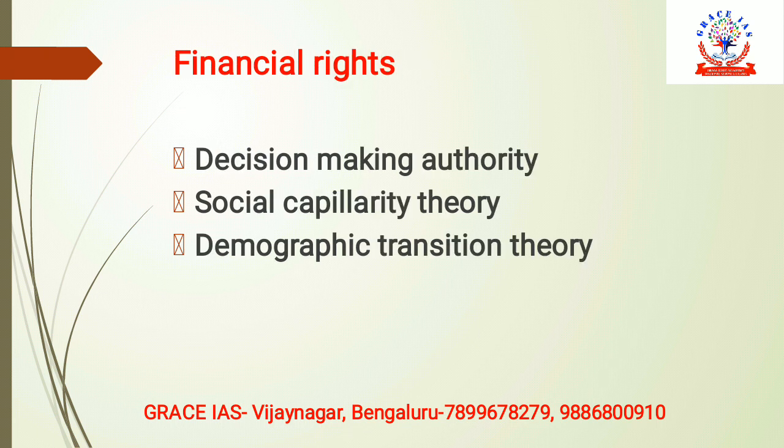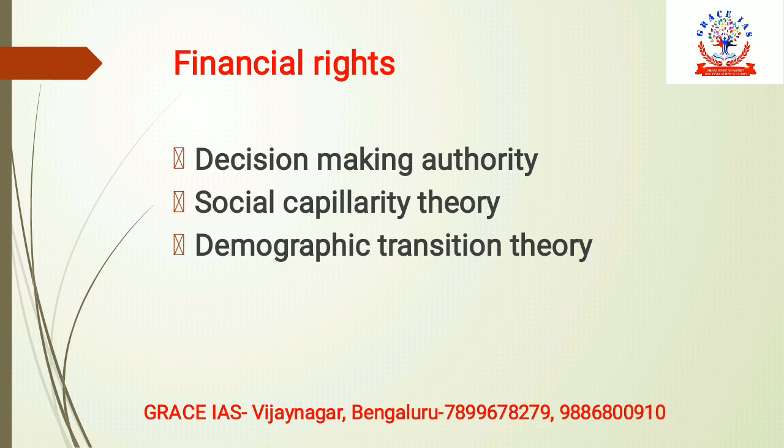We can also talk about financial rights. If the woman has a financial right, she would have the decision making authority about family planning and the number of children to be given birth to. Then there is the social capillarity theory and demographic transition theory: if a particular family or person reaches a particular income level, then they would aspire to remain at that income level, and to remain there they would give birth to fewer children, because giving birth and caring for children is a costly affair which could impact their lifestyle.